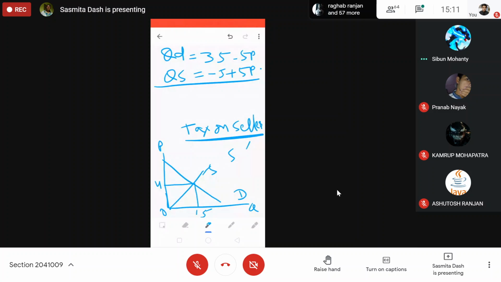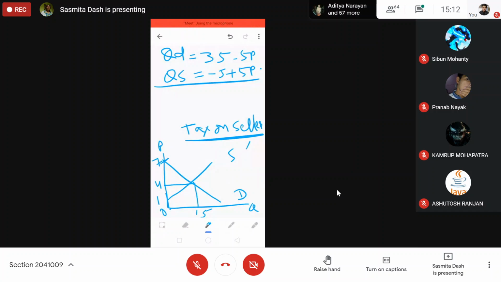In this equation it will start from 1, because minus 5 plus 5P, so P is equal to 1. Minimum price is 1. And what is the maximum price? 7. Maximum price is 7.